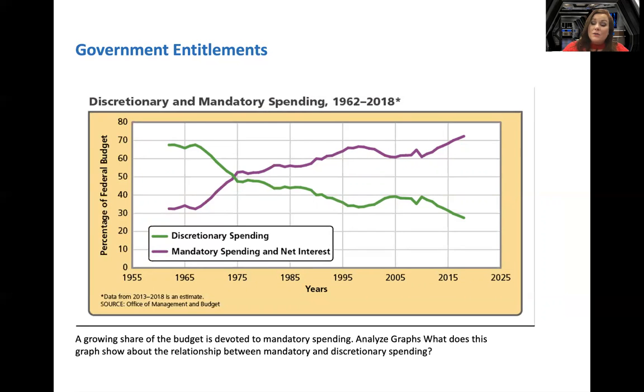So a lot of those discretionary expenses, like the military, we're having to go, yeah, you can't have as much money. Sorry. Our budget over here is rising faster, so we got to cut you down.